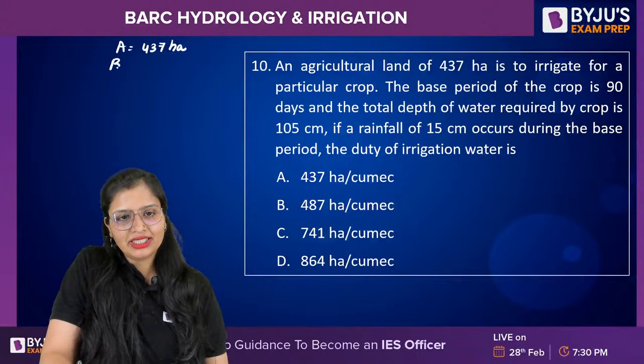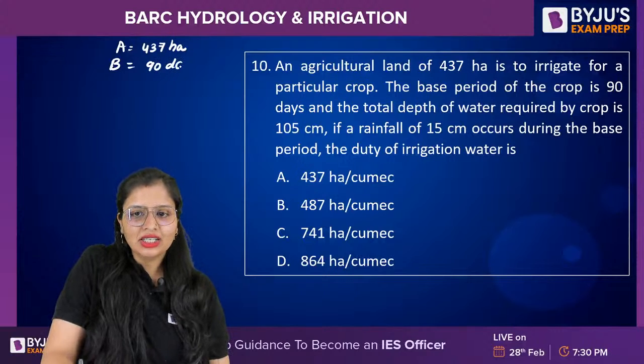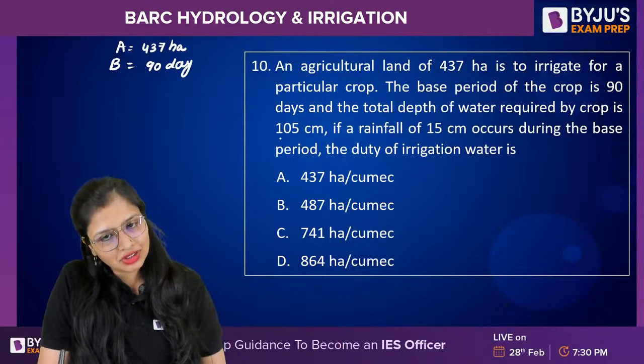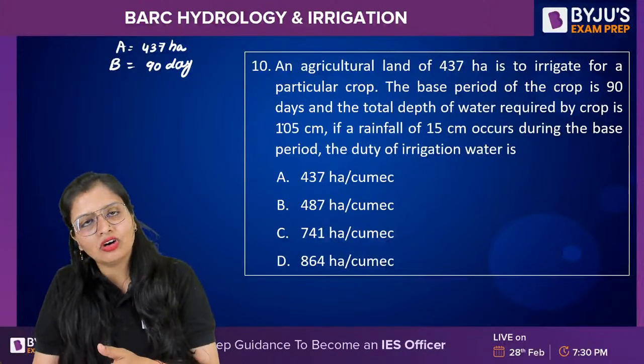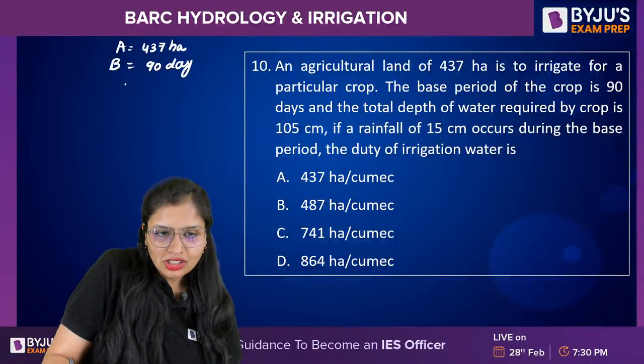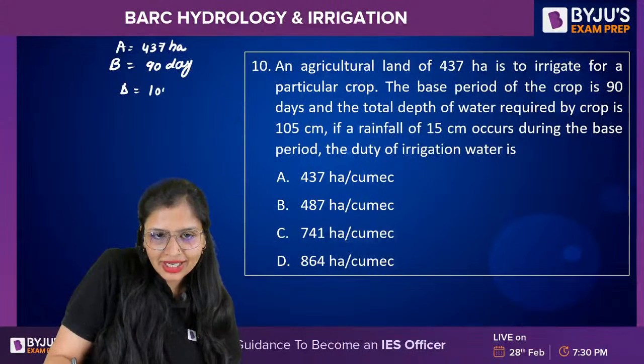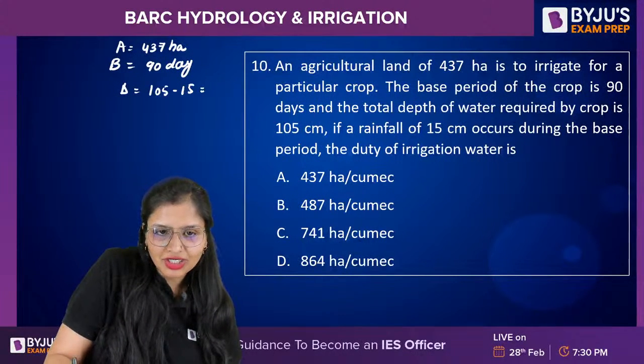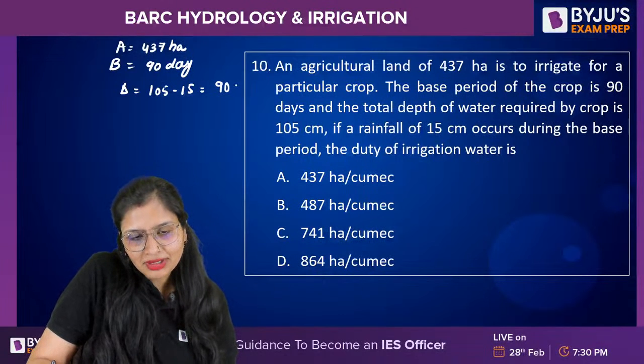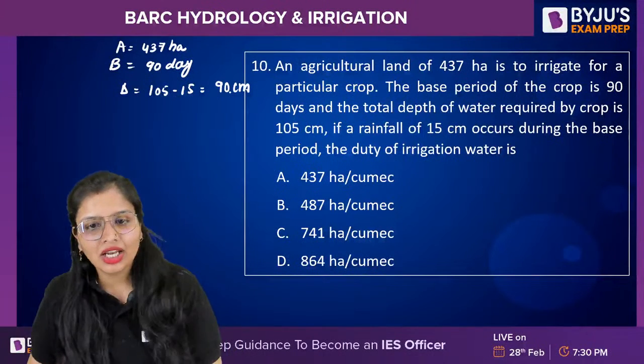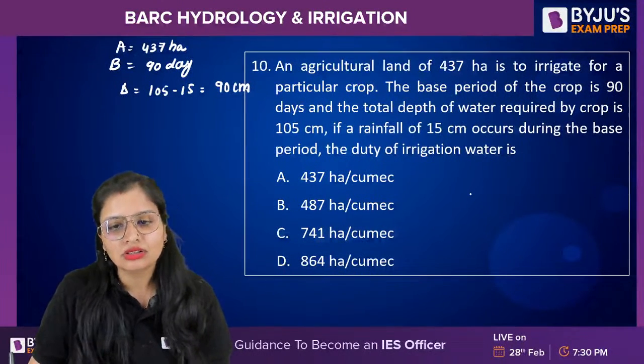An agricultural land of 437 hectares is used to irrigate a particular crop. Base period is given to you as 90 days. Total depth is given to you as 105 centimeter, but rainfall occurred of 15 centimeter. So how much delta is required? 105 minus 15, how much will it become? 90 centimeter. Now it is asking you the duty.